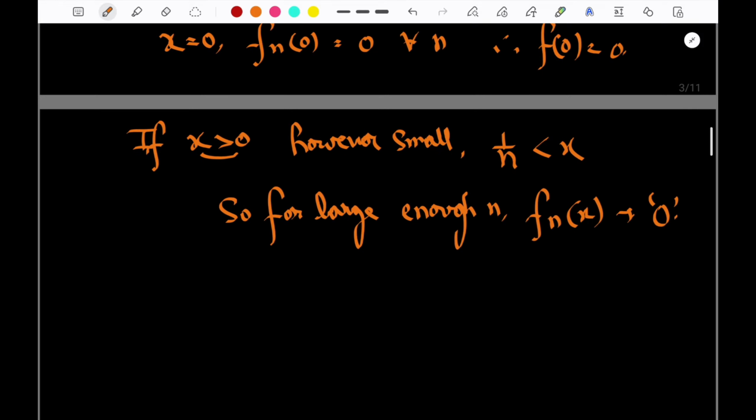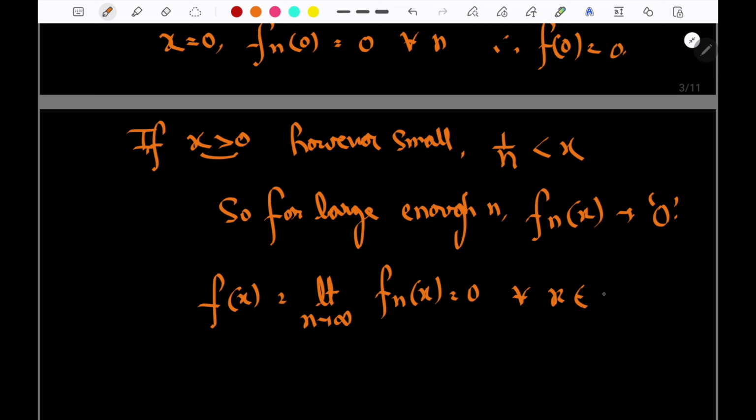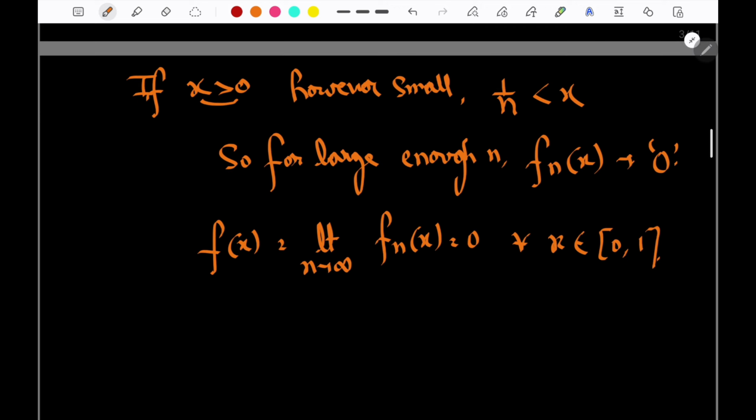Superb. It means f(x) is equal to limit n tends to infinity f_n(x), that is equal to 0 for all x lying from 0 to 1, both included. Therefore the integral of f(x) dx is equal to the integral of 0 dx, and that is equal to 0.